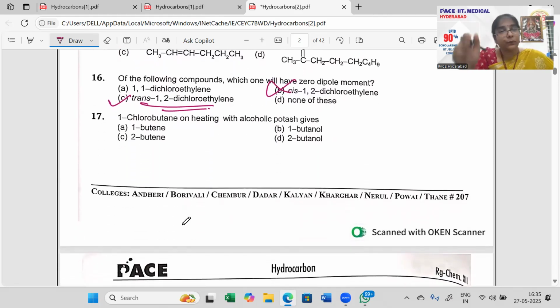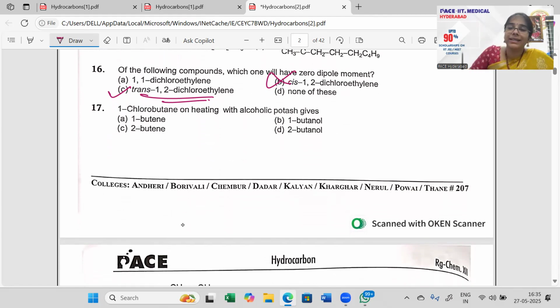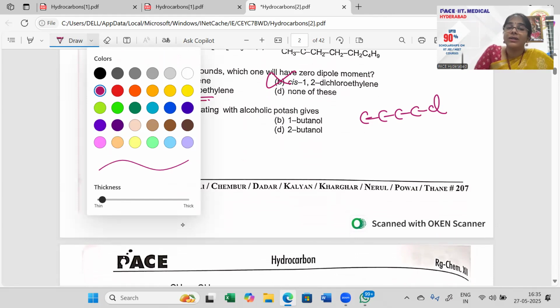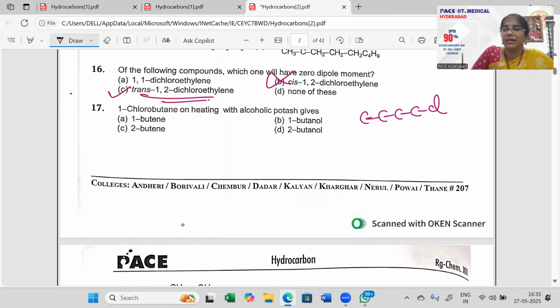Next, 17. 1-chlorobutane on heating with alcoholic potash. 1-chlorobutane. 1, 2, 3, 4. 1-chlorobutane on heating. Alcoholic KOH. Alcoholic potash is alcoholic KOH. Electron ले लिया, Cl minus. So carbon पे positive. Carbon पे positive आते ही who will help? The other carbon will help. And who is this other carbon? This carbon has got a hydrogen, electron छोड़ दिया, और ये minus बन गया.